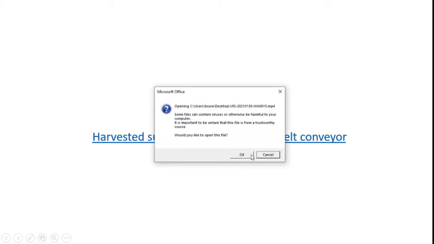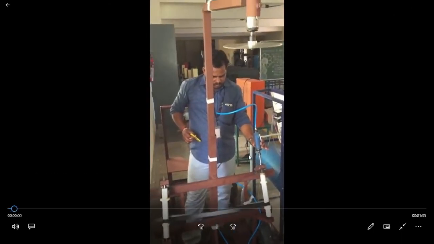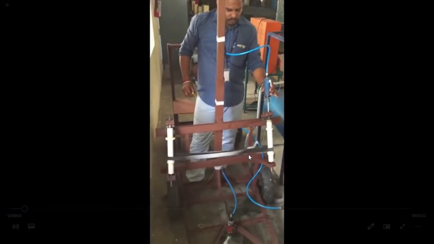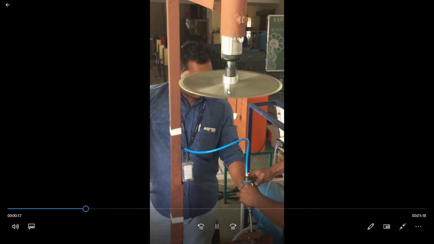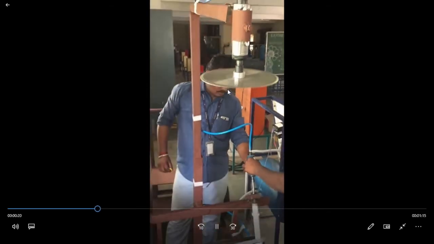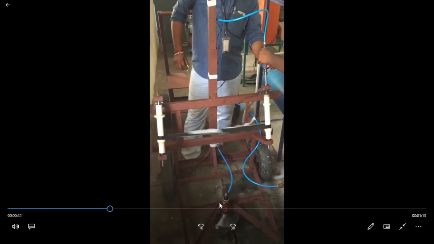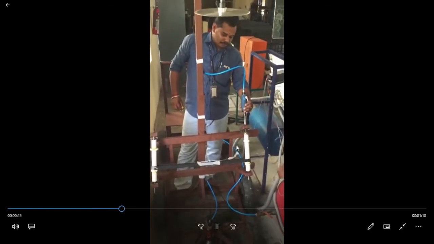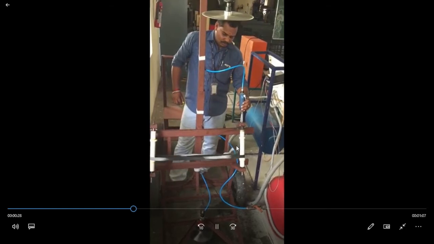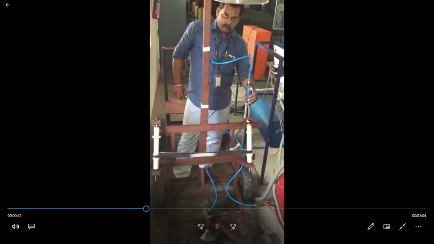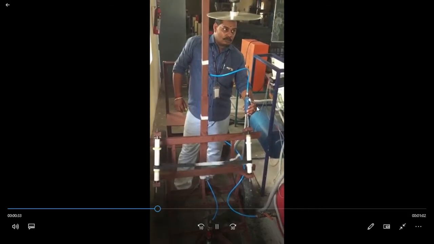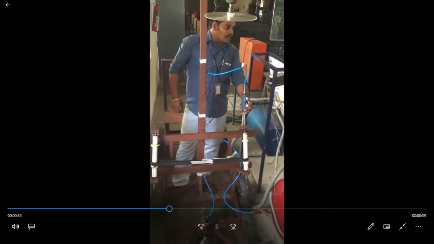How can we arrest them? You see this video. The total machine is operated with a single power source, and in the middle of the machine we introduced our belt conveyor. This belt conveyor collects the falling, cut sugarcane. The top cutter cuts the leaf of the sugarcane, and in between, the belt conveyor provides the path to capture the falling sugarcane during harvesting, with the aid of an air pump. My student Karthikeyan operates the machine.